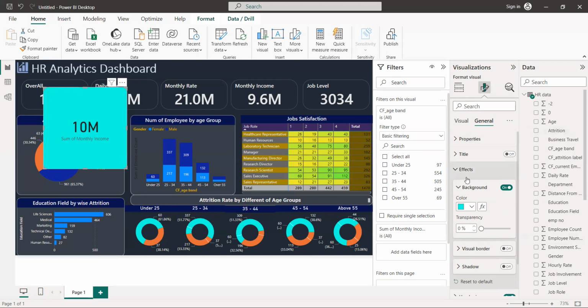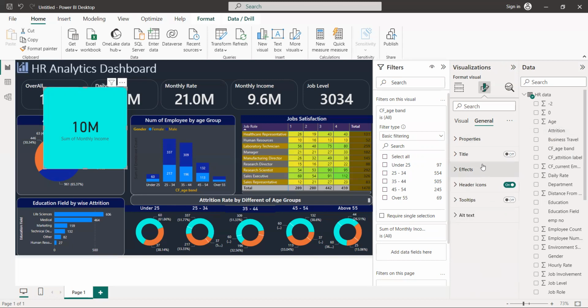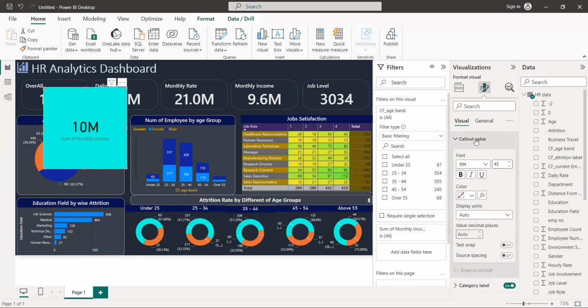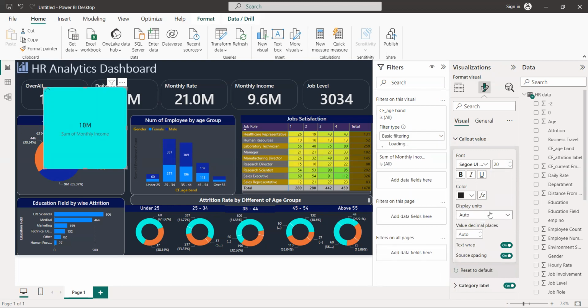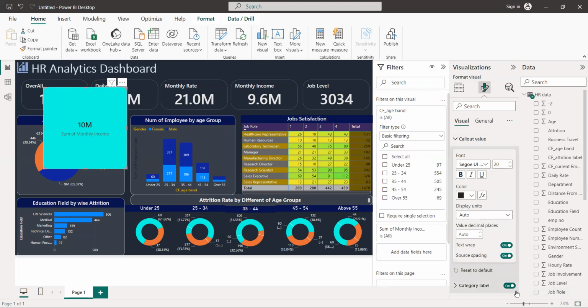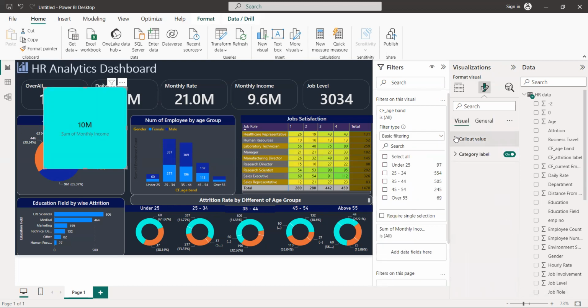Okay, title. We don't need to give a title. But go to here, pull out. So if you want, you can set it to 20. Font size, symbol. Okay, so look, call. Then come to here.